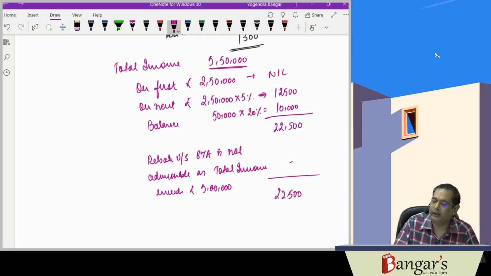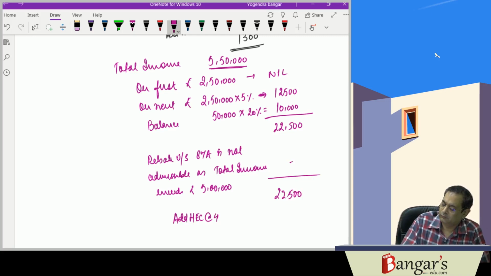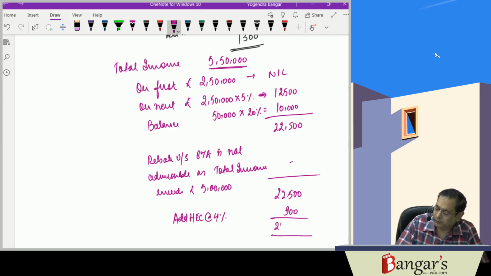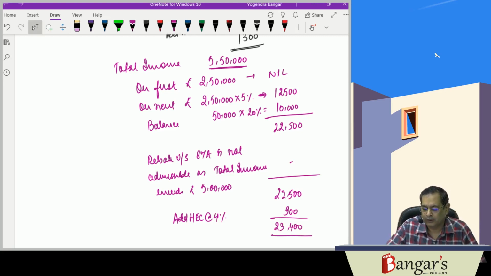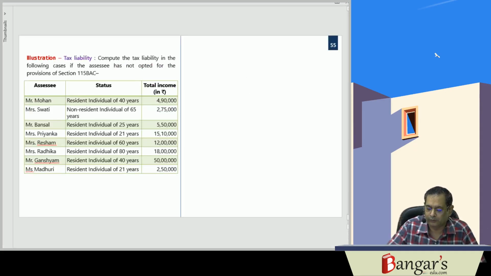Then we'll be adding HEC at rate of 4% on this 22,500. So it works out to be 23,400 rupees.